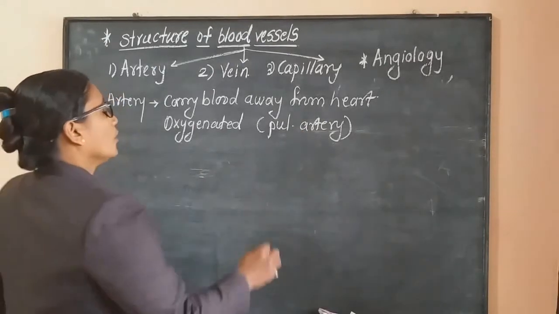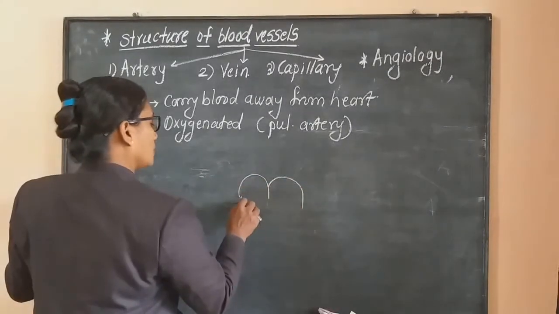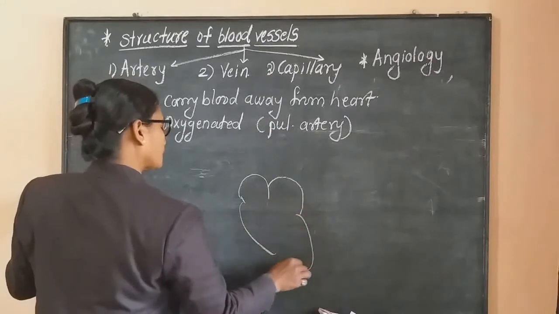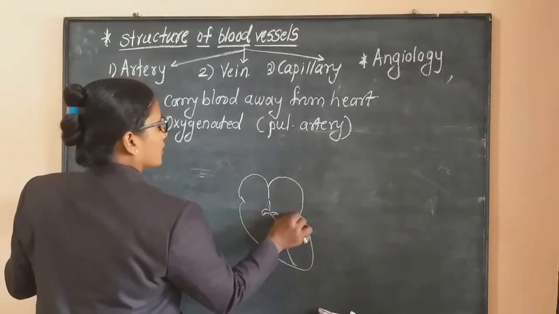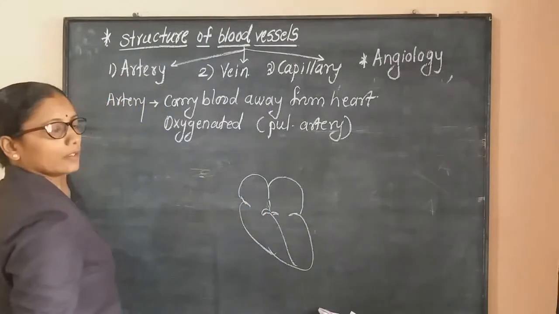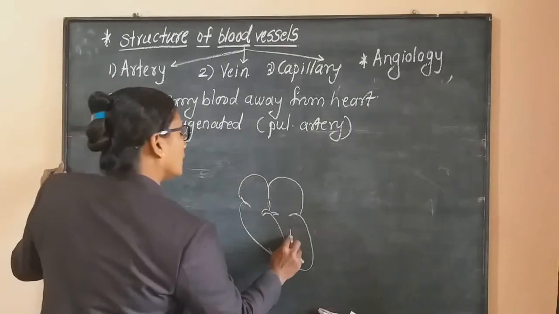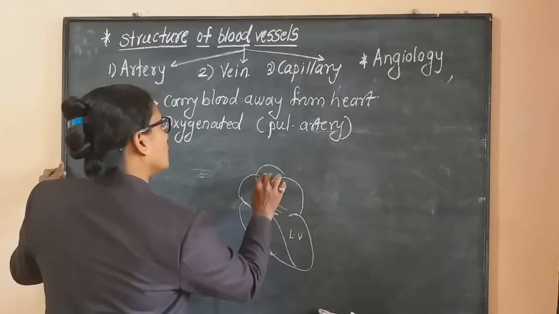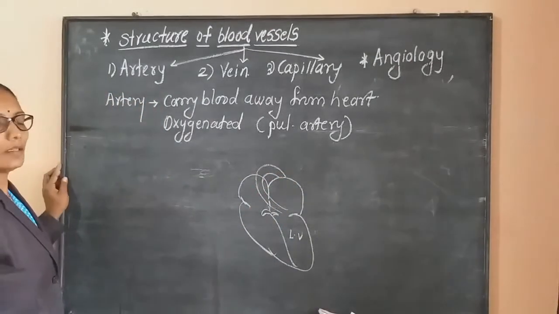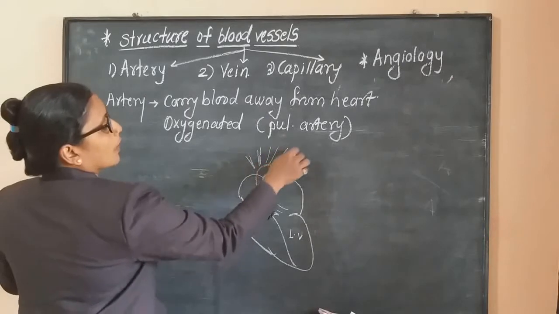Okay, now when we studied the internal structure, you are very well aware of the details of these structures, no need to go into detail. Here we observe from this left ventricle, this is the aorta. Okay, this aorta divides and redivides into branches.